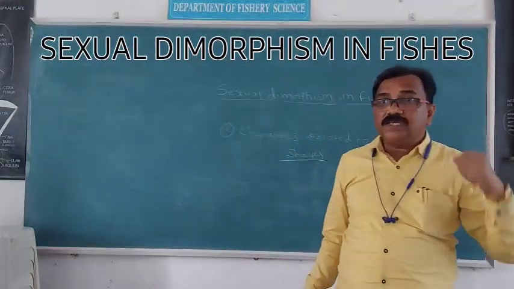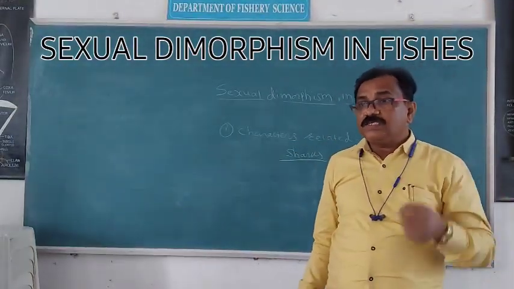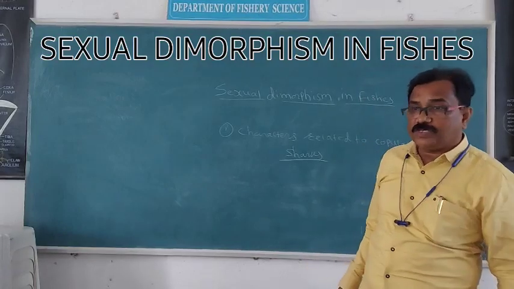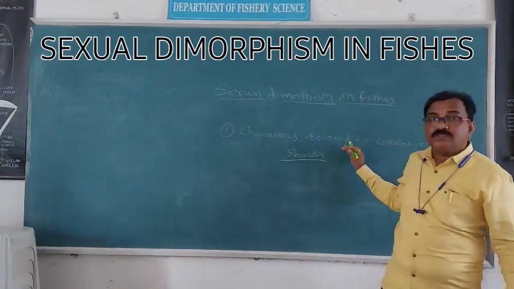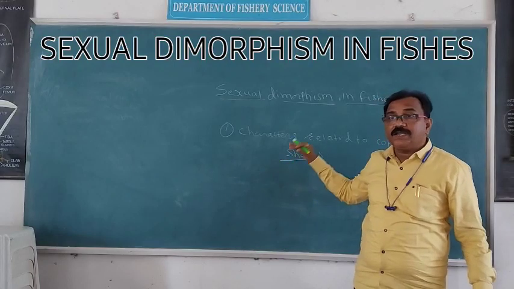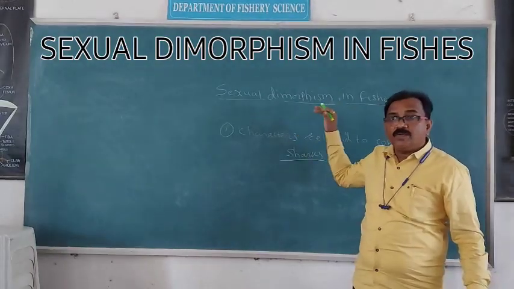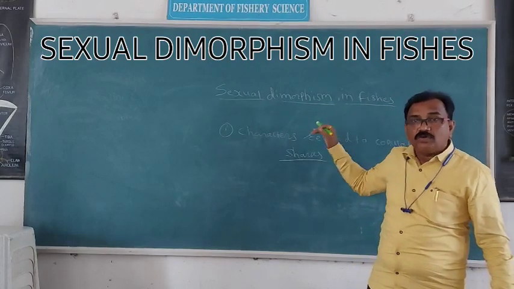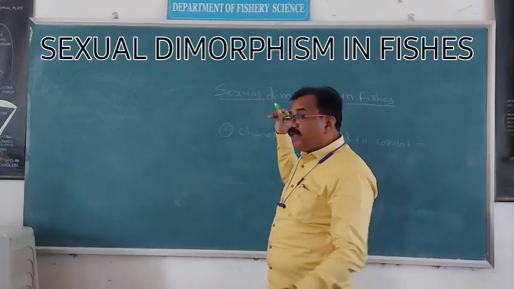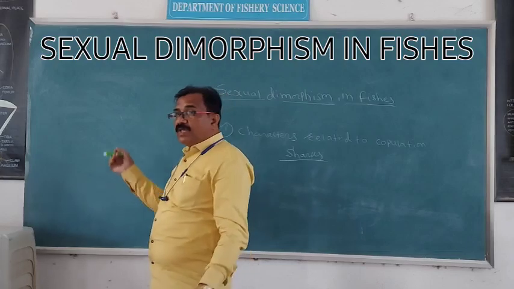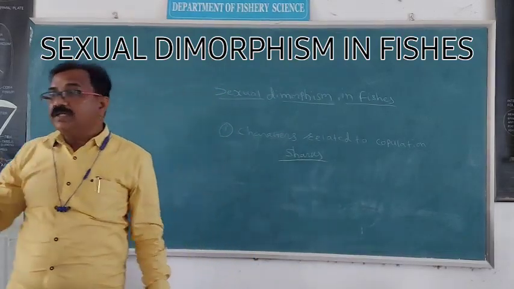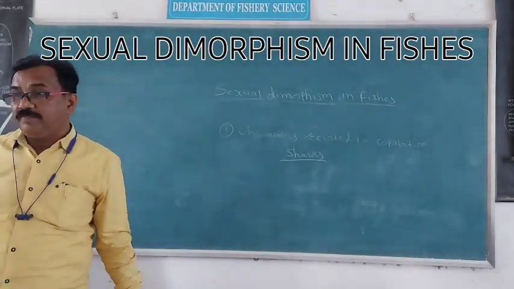And in these Scoliodon fishes, male fish and female fish are differentiated depending upon the sexual character, depending upon the copulatory organ. What is the copulatory organ in these fishes? In male shark, in male Elasmobranchii fishes, there is a presence of clasper.